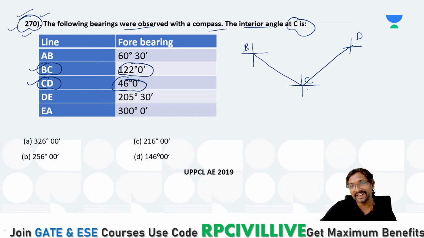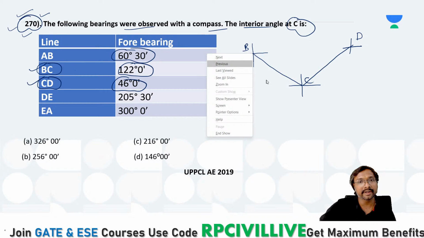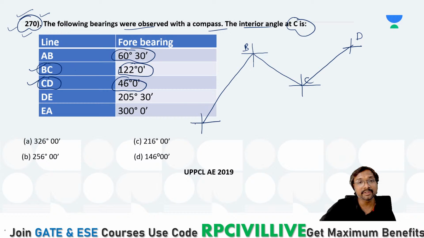How can you get this interior angle at C if you just observe? Can we say that it is a small angle, or this larger angle? We cannot say exactly. Now, if you just observe this AB, where is that AB? AB is in the first quadrant. So BA will be in the fourth quadrant. Opposite quadrant, right? Now, if you just observe, this is your AB, and AB is in the first quadrant, right? Now, DE is 205, right? 205 means which angle it will be? DE, it is in which quadrant if you just observe?